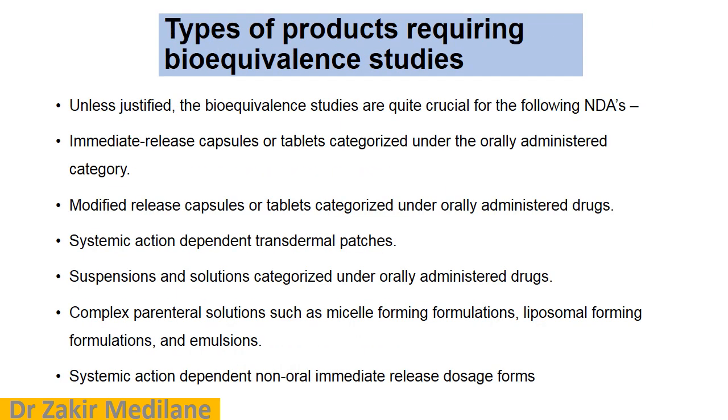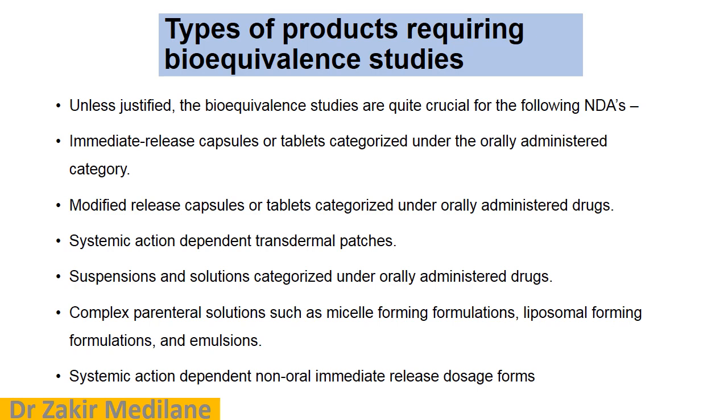The next topic: types of products requiring bioequivalence studies. Not all pharmaceutical products require bioequivalence studies. Some products are listed out here. Let us see them one by one. Unless justified, bioequivalence studies are quite crucial for the following NDAs, new drug approvals. Immediate release capsules or tablets, categorized under the orally administered category. Modified release capsules or tablets are also categorized under orally administered drugs. Such types of drugs require bioequivalence studies.